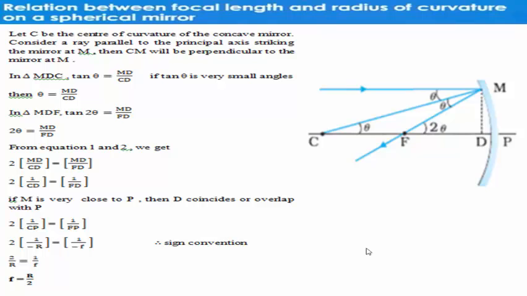You get 2 divided by R is equal to 1 divided by f. When you simplify it, you get f is equal to R by 2, where f stands for the focal length and R stands for the radius of curvature of a spherical mirror. So this is the relation between focal length and radius of curvature of a spherical mirror.